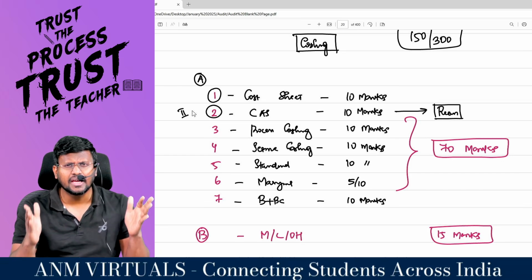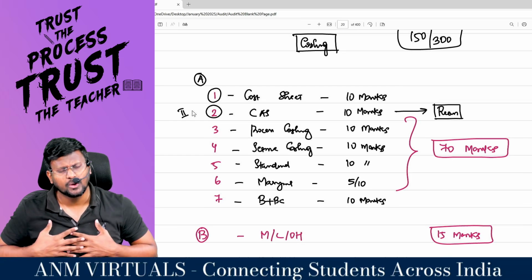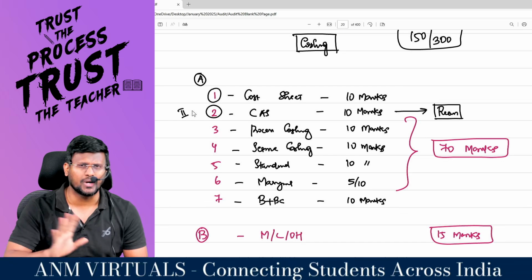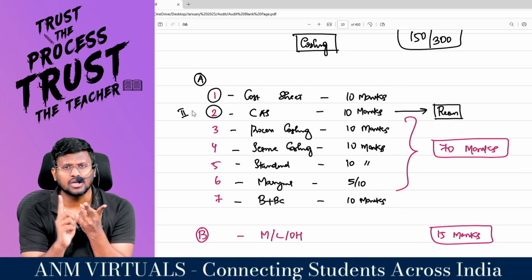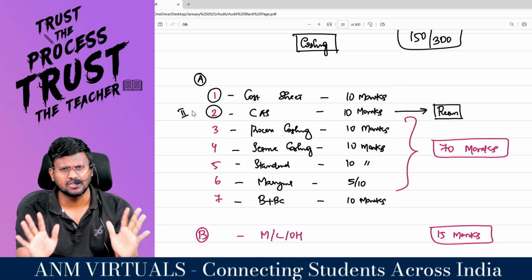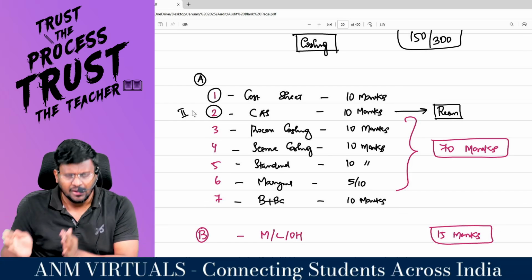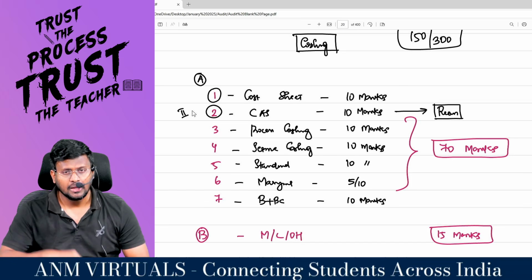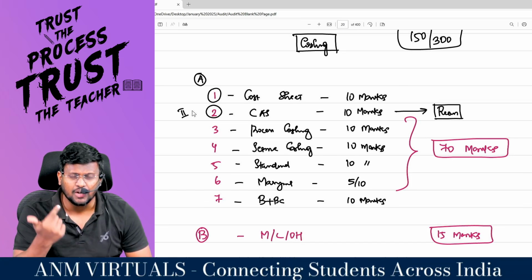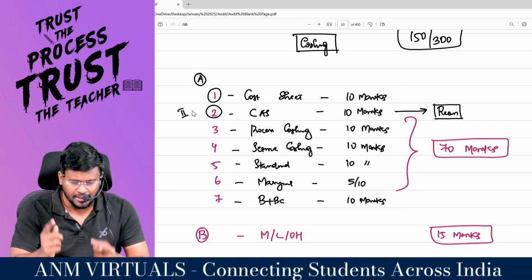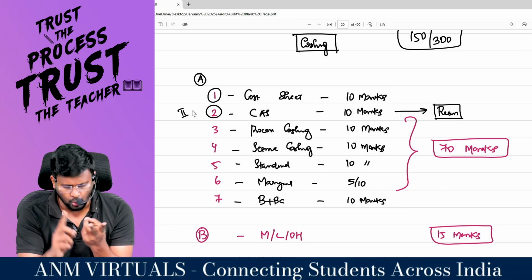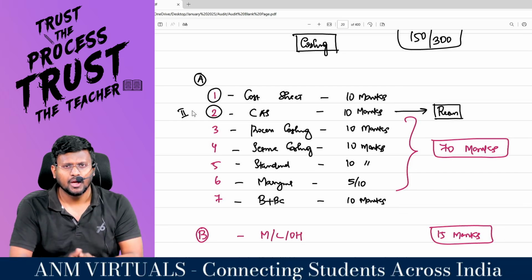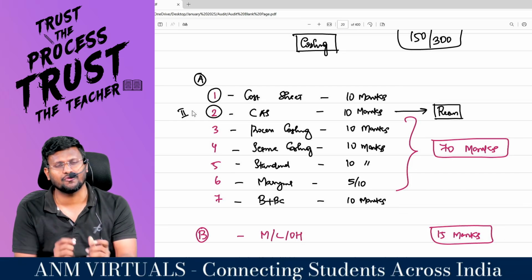Keep a working time of 3 hours, because 3 hours is what we are going to write in the exam. Complete 4 chapters in one stretch, for example cost sheet, cost accounting system, process costing, service costing. I tried 4 questions, corrected the mistakes, and rectified them. That's it, sir. The very next day, prepare another 4 chapters, the next 4 questions like marginal, budget and budgetary control, standard, like that. Then again on the next day, you come back to cost sheet. Put one more question from cost sheet.